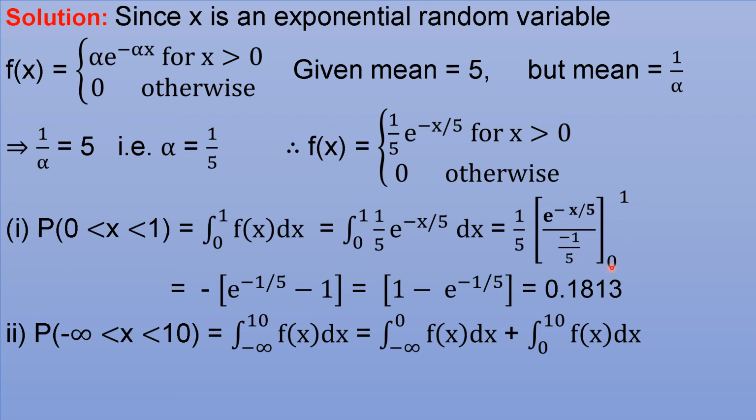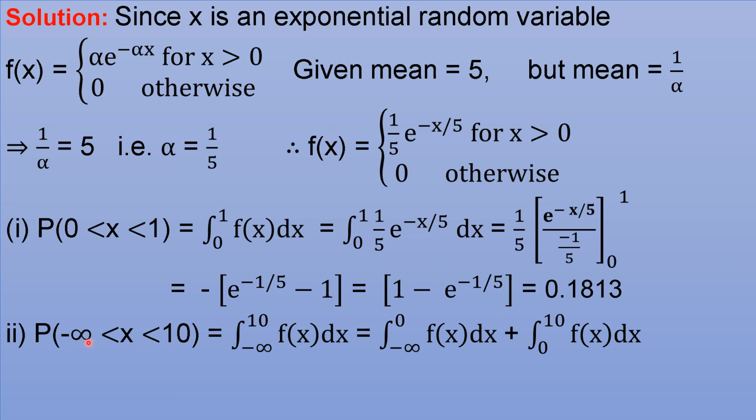The difference at the upper and lower limit, that 1 by 5 cancels, and the minus remains. So minus of, in this bracket, put x as 1, e power minus 1 by 5, and minus, put x as 0, e power 0 is 1. So it will be plus 1 and minus e power minus 1 by 5, which on calculation gives 0.1813.